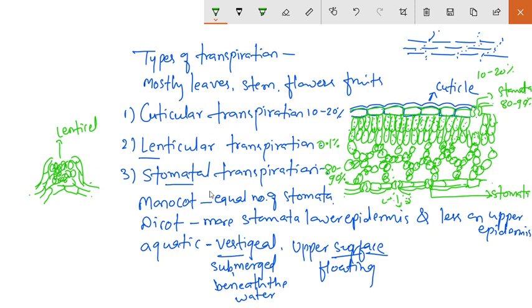Cuticular, lenticular and stomatal transpiration. Okay. Now the significance of transpiration.